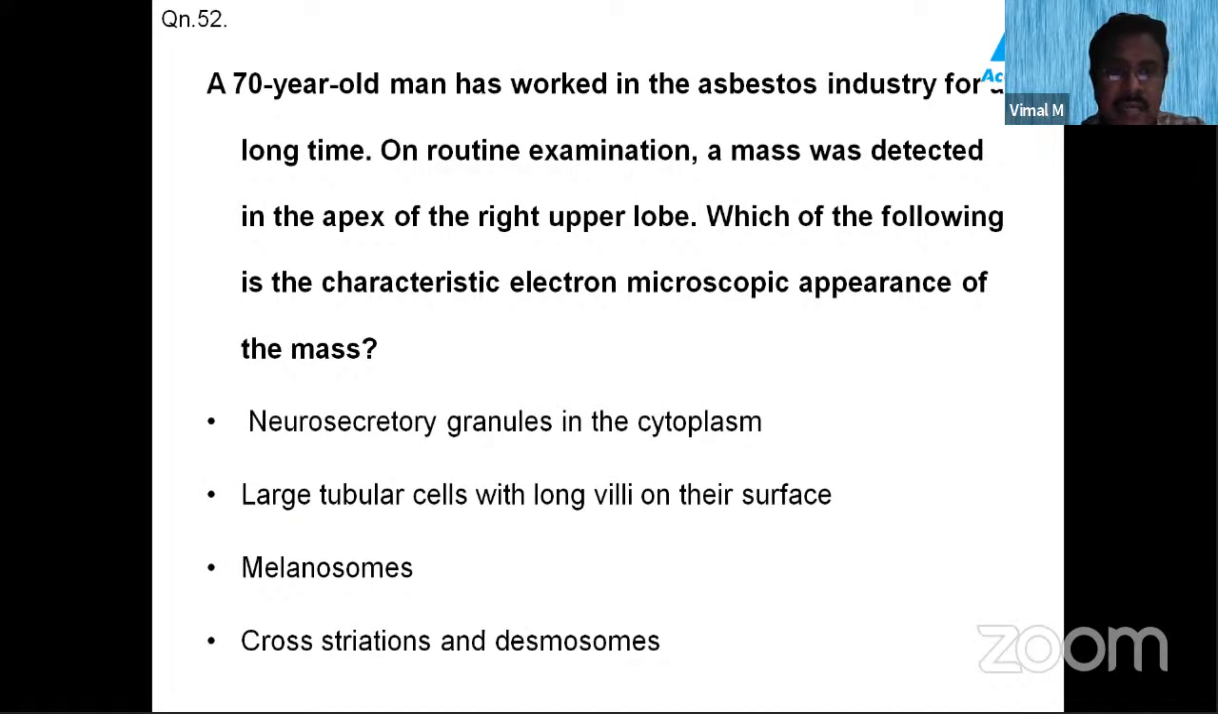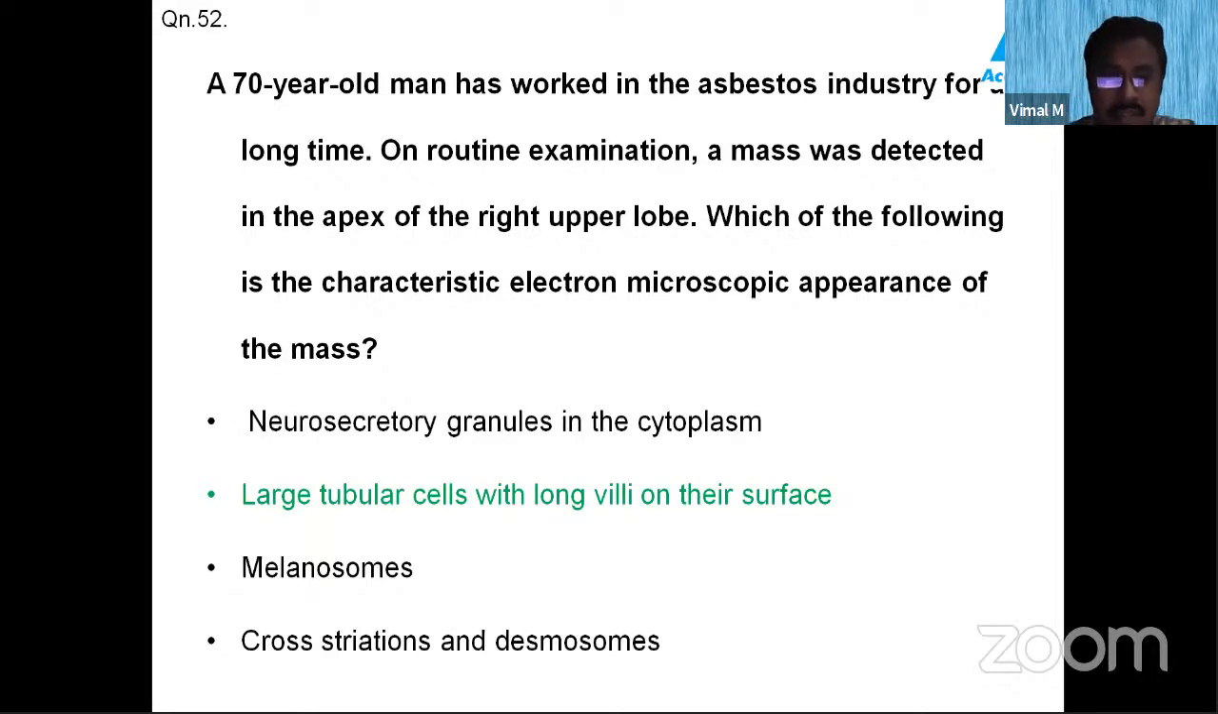Coming to this question, yes, now by this time you know what cancer we are talking about. Okay, the patient worked in the asbestos industry for a long time and a mass was detected in the right upper lobe. So they are asking about the electron microscopy. Neurosecretory granules, where will you see neurosecretory granules? Usually such granules you will be seeing in the small cell carcinoma of the lung. Okay. And here the patient has worked for a long time in asbestos. So the most specific cancer for asbestos workers is the mesothelioma.